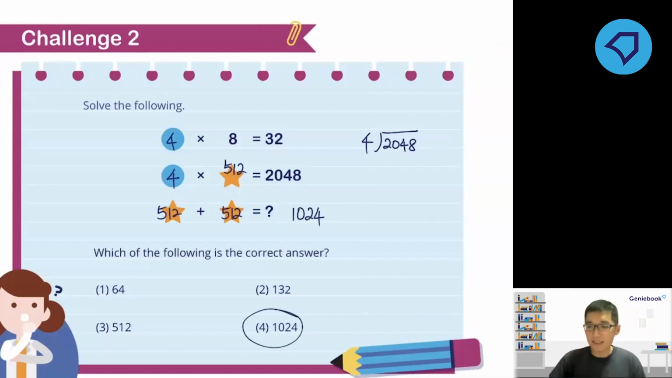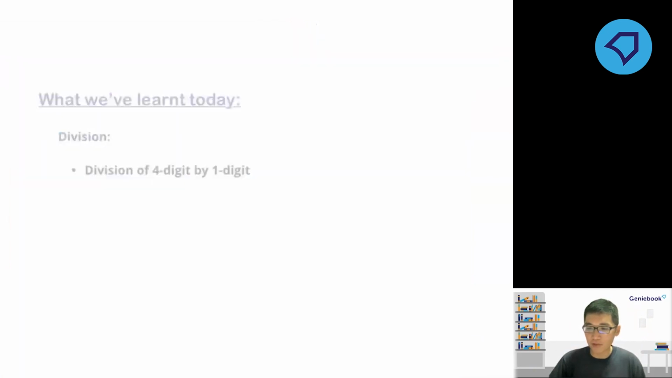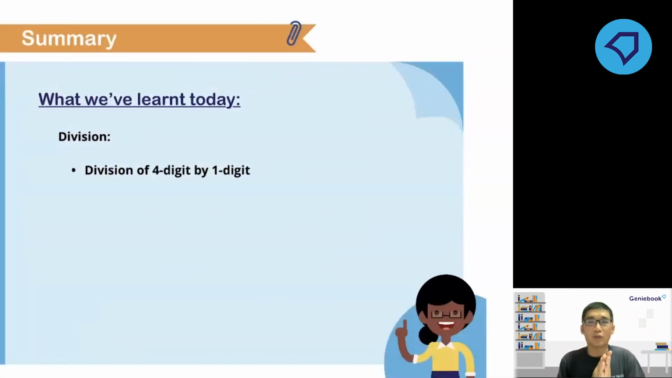Okay, all right, so that's the last question that I have for you guys today. So hopefully you have earned your bubbles. But at the same time, we have learned how to perform division of a 4-digit number by a 1-digit number. Okay.